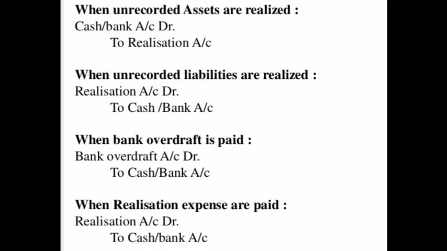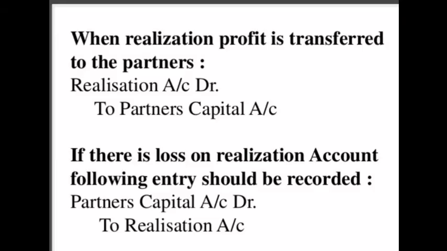At last, after completion of this, we have to find a profit or loss on realization, and that profit or loss we have to transfer to partners capital account. If there is any profit in realization account, the entry will be realization account debit to partners capital account. If current account is there, we have to distribute the amount in current account. If there is loss on realization, the entry will be partners capital account debit to realization account. In that, if current account is there in the question, the entry will be partner's current account debit to realization account.